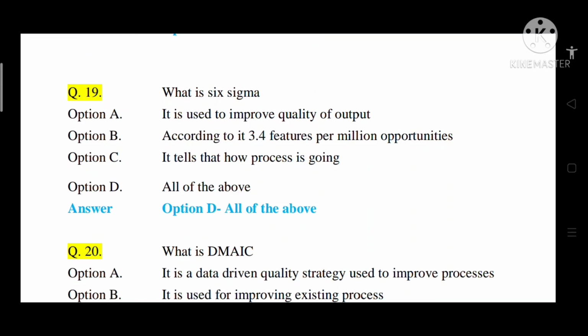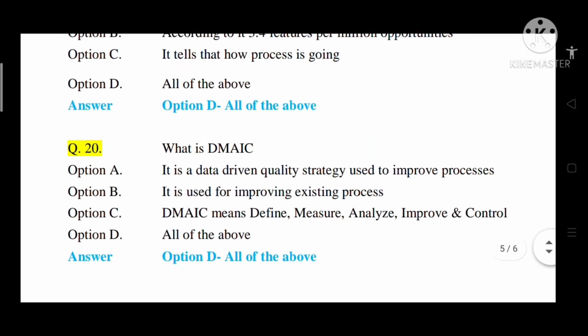Six into sigma, where sigma means standard deviation. And according to it, if components are manufactured in millions, only 3.4 defective components are expected if we follow Six Sigma. So that is what Six Sigma is. So option D, all of the above.